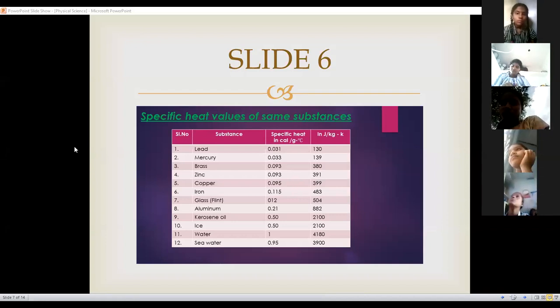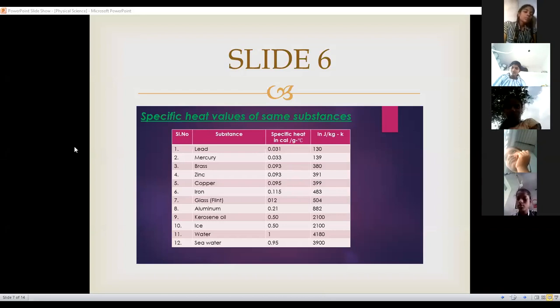So why do the specific heats differ from substance to substance? Because in activity 3, the average kinetic energy of the molecules is directly proportional to its absolute temperature.